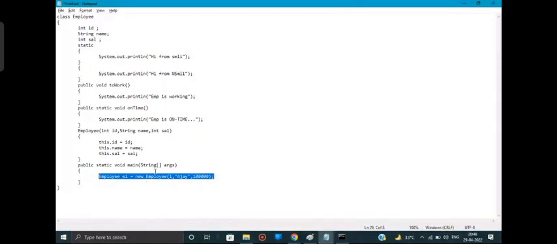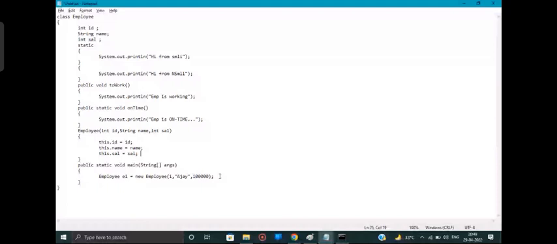So I'm giving the responsibility to my constructor with the help of these statements: you go and initialize those values. Are you all getting it, guys? Okay, done. Now this is my first employee.